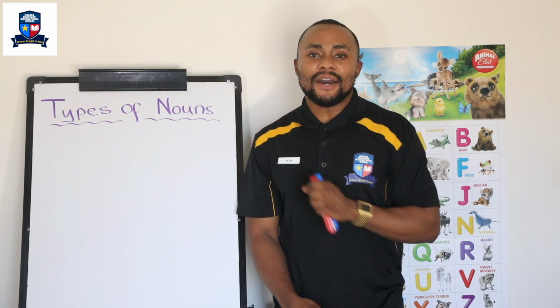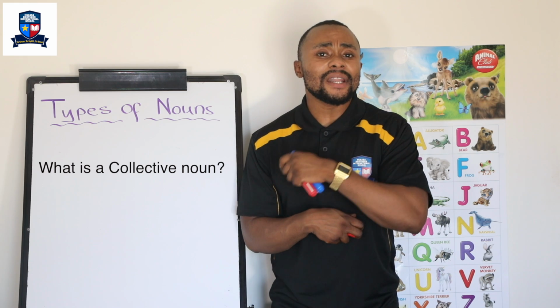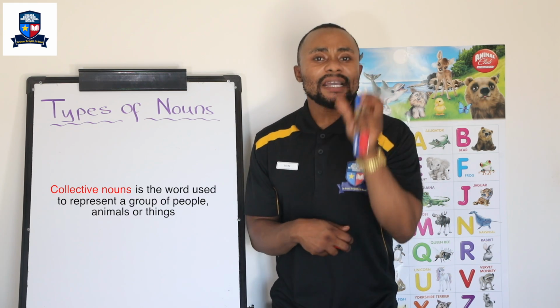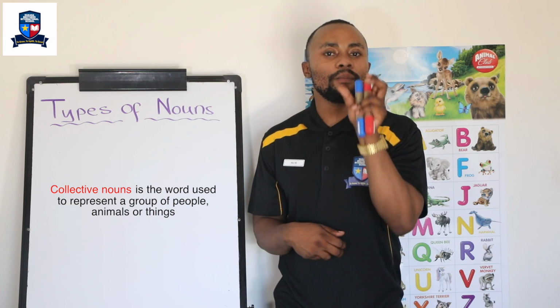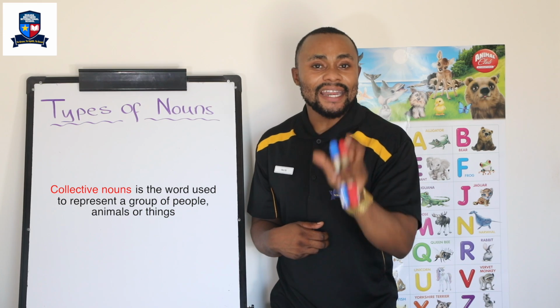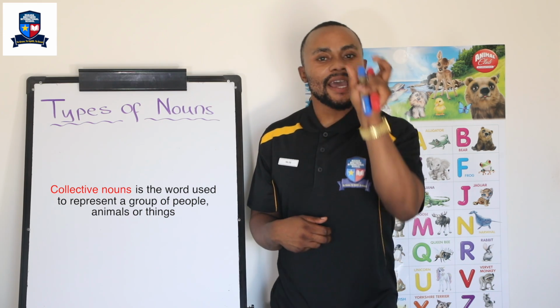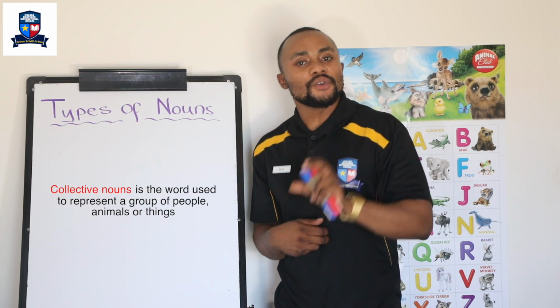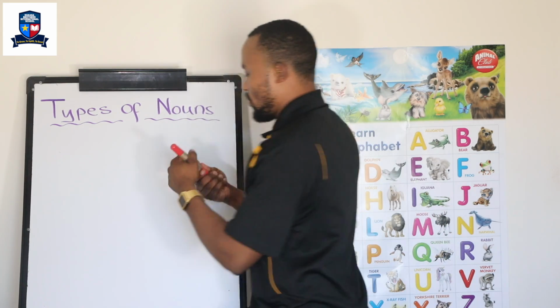The next one is collective noun. So what is a collective noun, or what are collective nouns? Collective nouns are words used to represent a group of people, animals, or things. And I repeat again, collective nouns are words used to represent a group of people, animals, or things. I'm going to write collective nouns on the whiteboard.